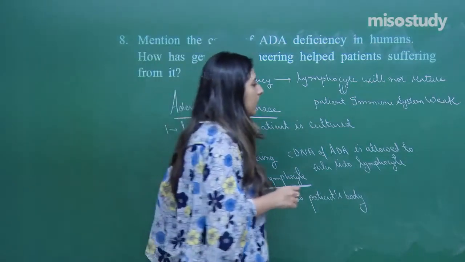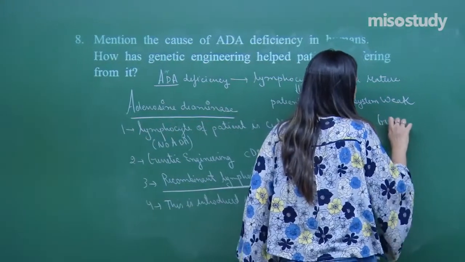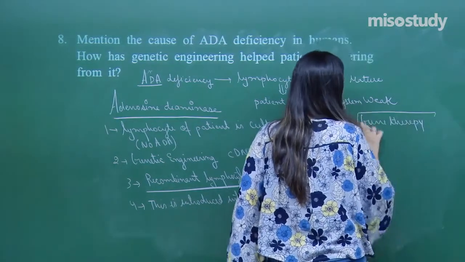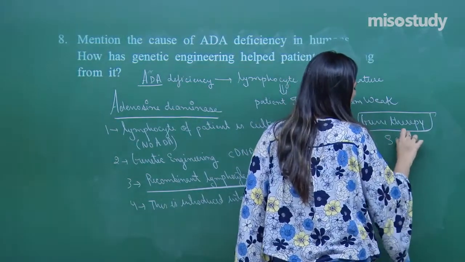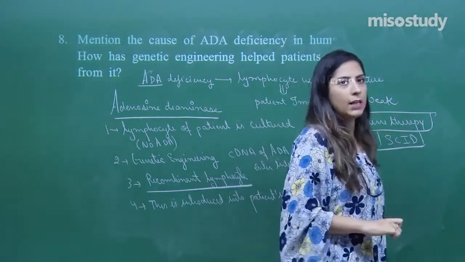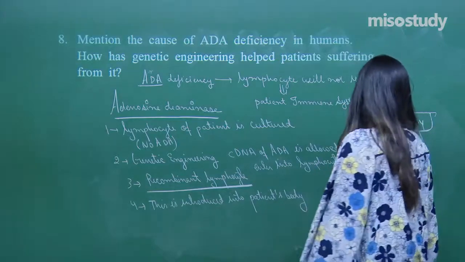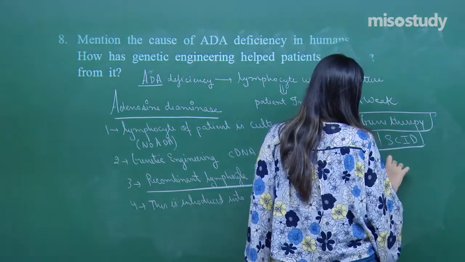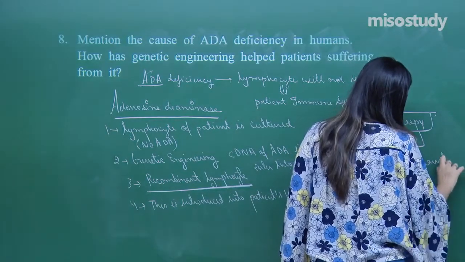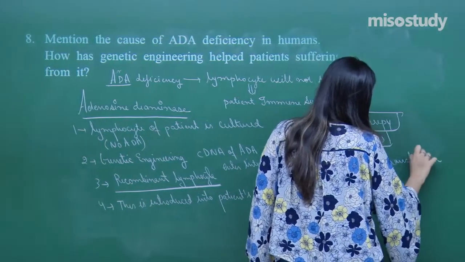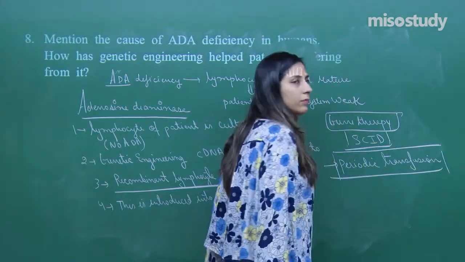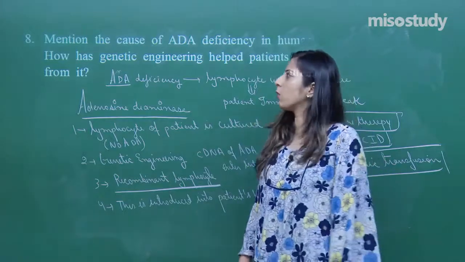This is called gene therapy, first done in a patient who was suffering from SCID. So they need periodic transfusion. Very, very important. So this was question number 8.